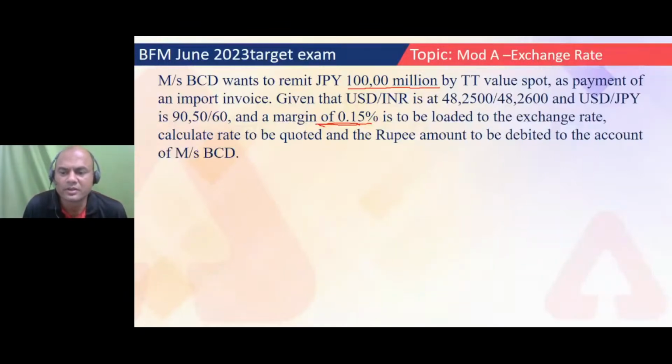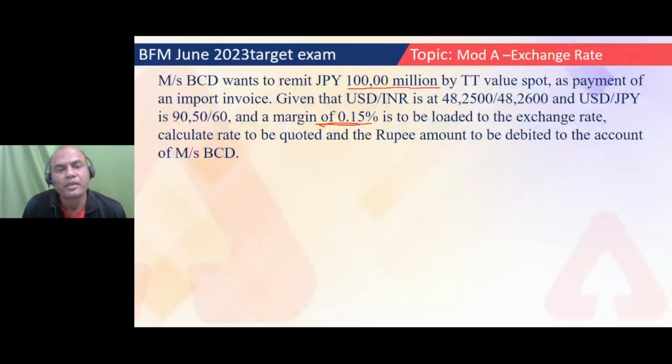What about others? Why we have to consider TT margin? Yeah, I'll tell you that. Firstly, tell whether there is any forward margin included over here. No. How do you come to know whether there is a forward margin or not? It's given over there. 1 month forward, 2 month forward, something is given like that. Then only you consider it as a forward margin. Now your question, Sharat, why we have to consider TT margin?